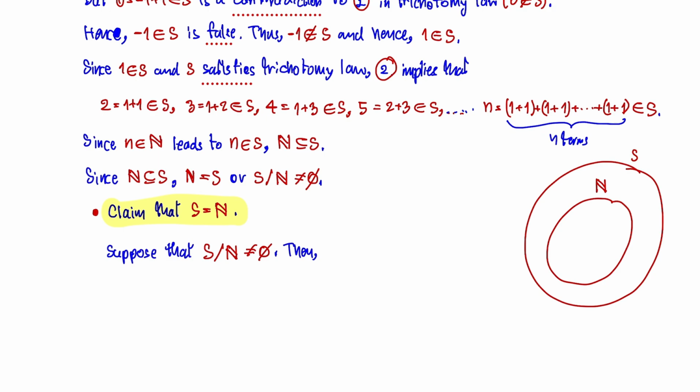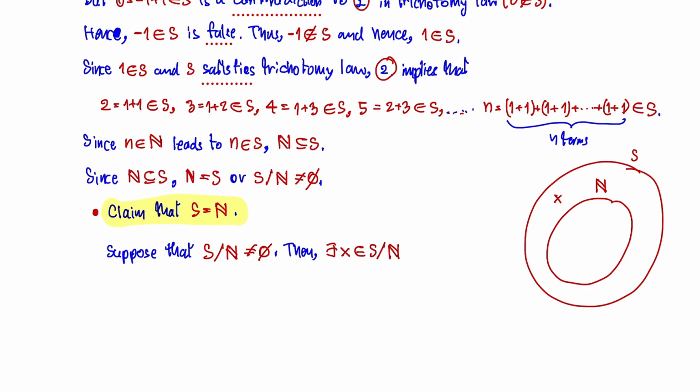Then there exists an element x in this set. So x may be somewhere here, but it's not in N, right?